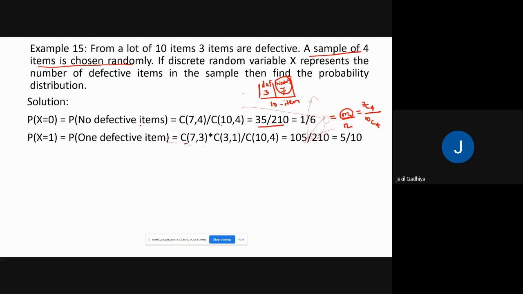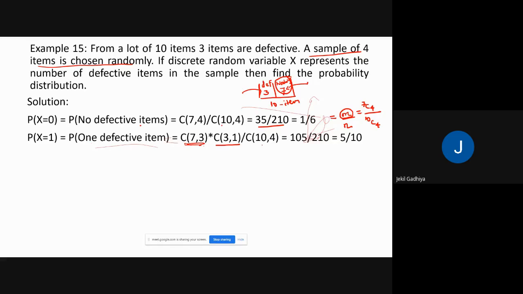Because we select one item from the defective ones and 3 items from the working ones, that means a total of 4 items. Multiplication of both is the total selection of 4 items. That will be our favorable outcome for this specific event, in which we need only one defective item.